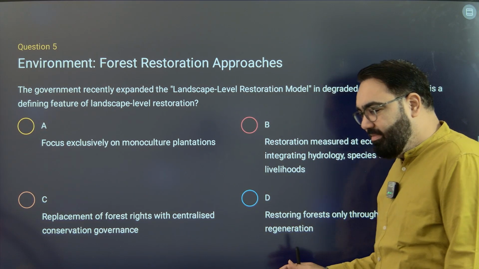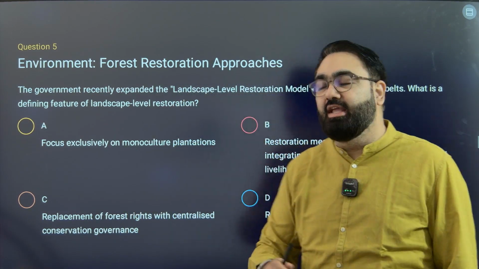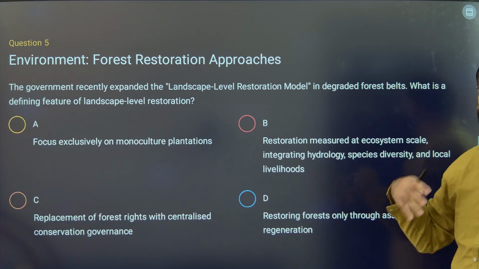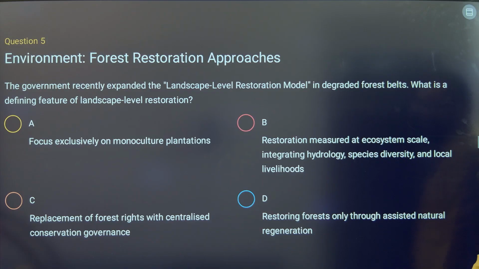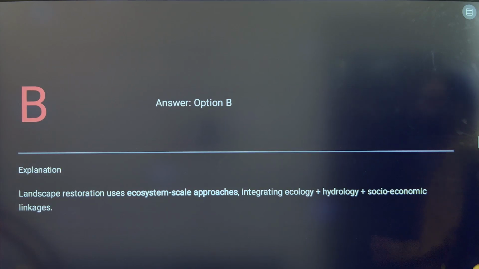So restoration basically means bringing the forest back to life. How exactly is it done? In this model, restoration is measured at ecosystem scale. It integrates various other aspects of the society, hydrology, species diversity, and local livelihoods, all of them considered together. The answer here is B.